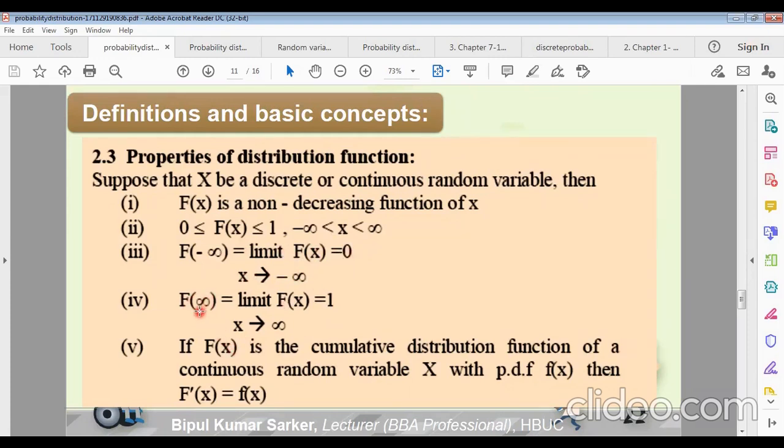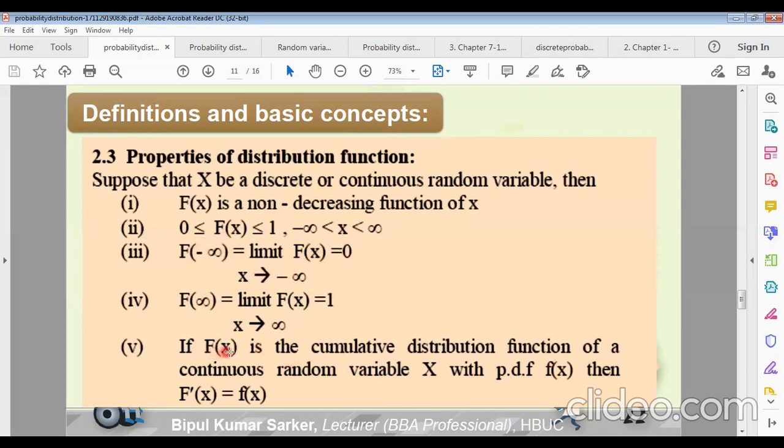Now F of infinity will give the highest probability, or sure event. Probability of a sure event: F of x, where x tends to infinity, the value of F of x will be what? 1. This is the highest value for F of infinity, and 0 is the lowest value for the left side, minus infinity.